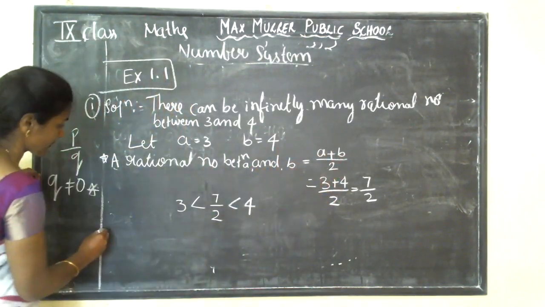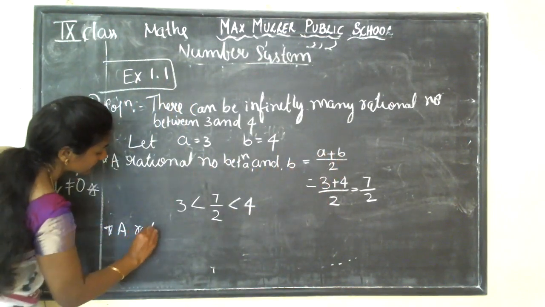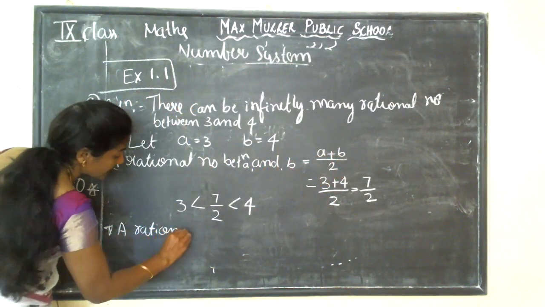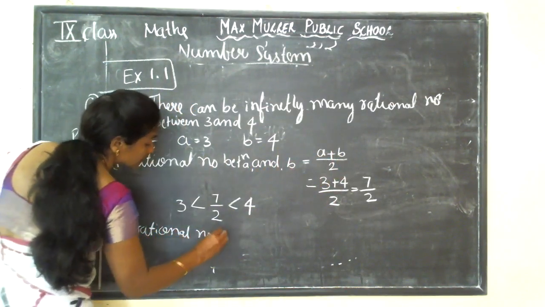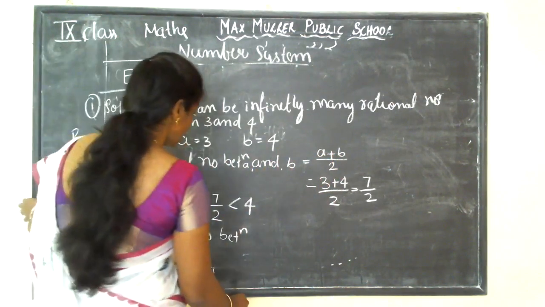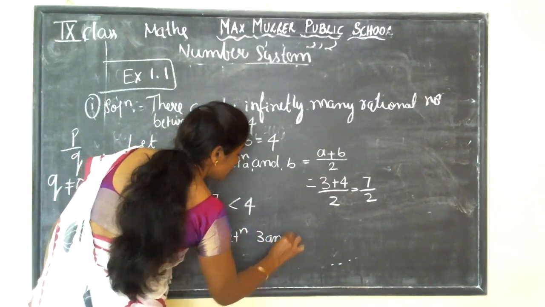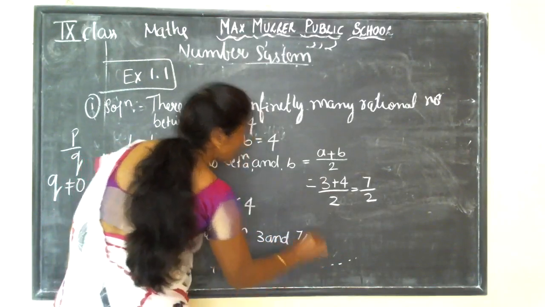Okay. So next, second one. A rational number between 3 and 7 by 2.